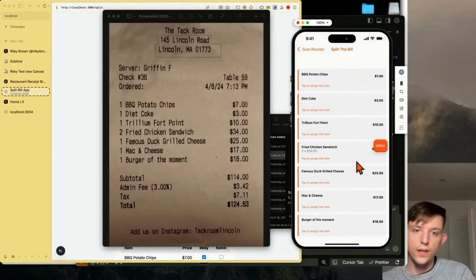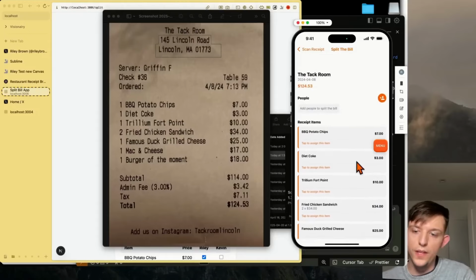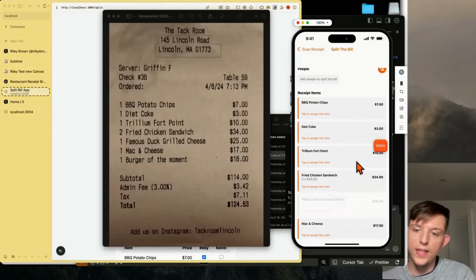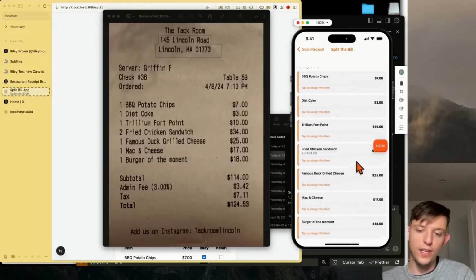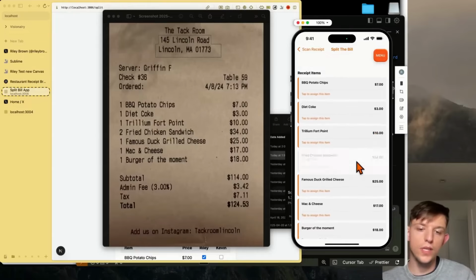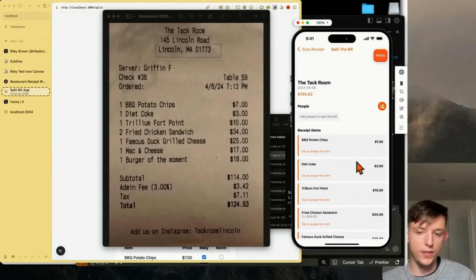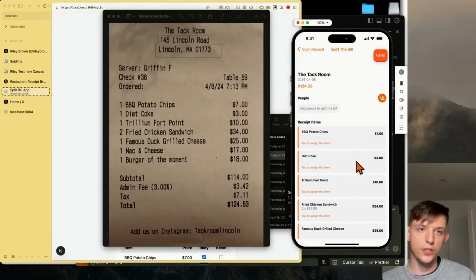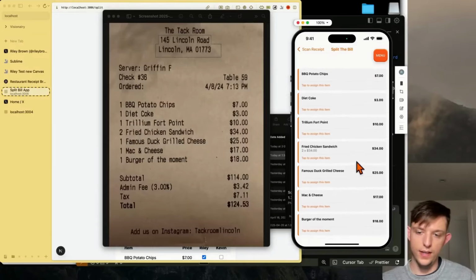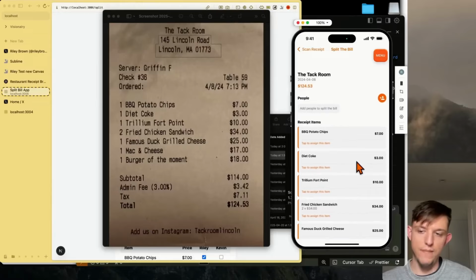And so 124.53, and it broke everything down. And so there we go. This is a good example of using an API, the same one that we tried to use on Cursor, except we actually didn't even need to use an API key. The app just kind of worked automatically. There we go. And we had to fix one little error, but we created this in, I don't know, like 7 or 8 minutes. And we can add people to the bill.